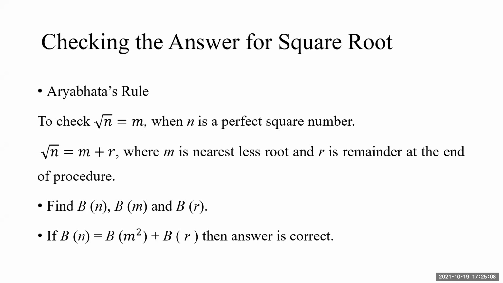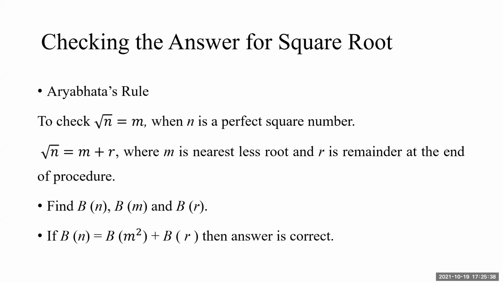And the second case is when n is not a perfect square number. When we calculate the square root of a non-perfect square number, there is always a remainder, similar to when a number is not divisible by a given divisor. The same happens when we apply any method, be it Aryabhata's method, Bhaskara's, a Vedic maths method, the current method available, or even a calculator.